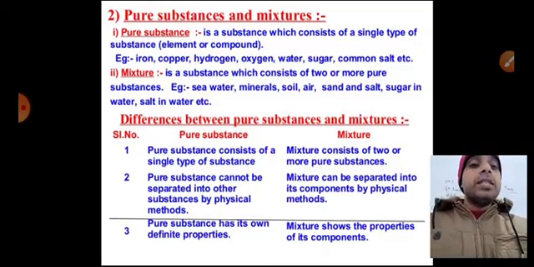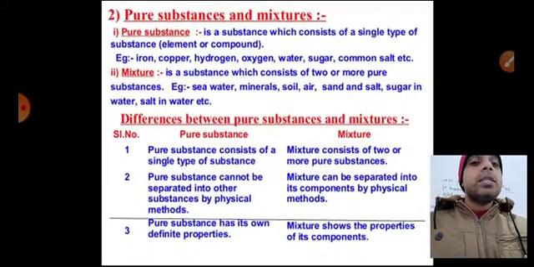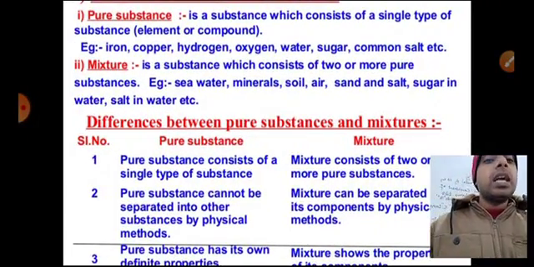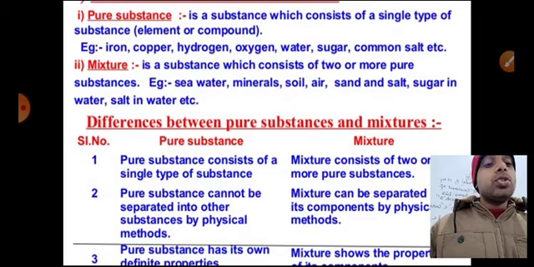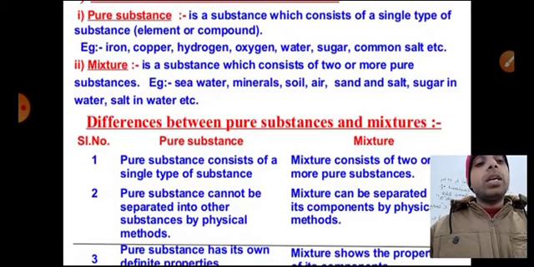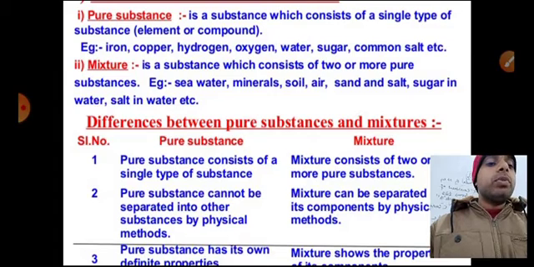So in the definition you can see it is written: a pure substance is a substance which consists of a single type of element or compound. A compound can also be called a pure substance. If I talk about the example of water, you know that water contains two different atoms, hydrogen and oxygen, but their ratio is fixed, and they combine by fixed mass, which is 1:8. Sugar also, you can see, has carbon, hydrogen, oxygen, and the molecular mass present there is in a fixed quantity.